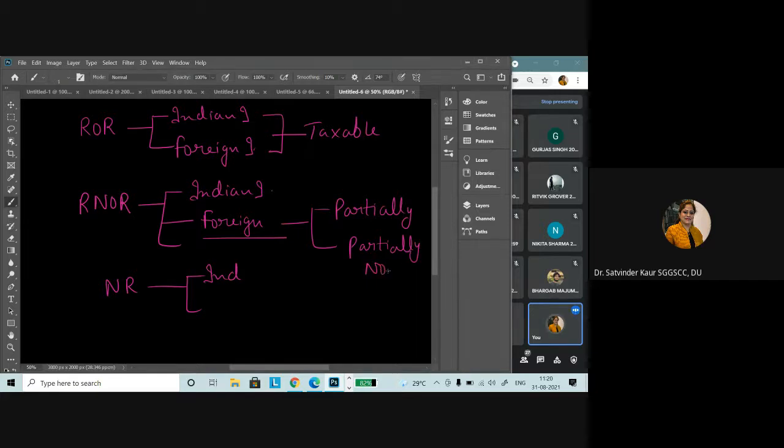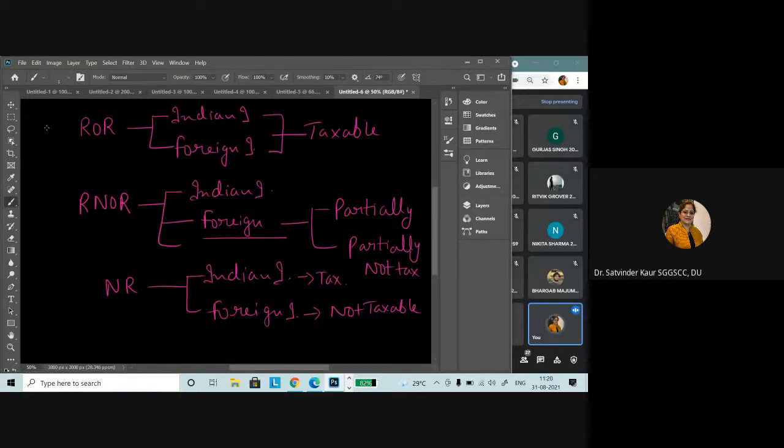We will discuss it in a later class. Then if it is a non-resident, if it is his Indian income, this is going to be taxable, and if it is a foreign income, it is not taxable. Means that will not be included in taxable income and total income. Is it clear up till now?